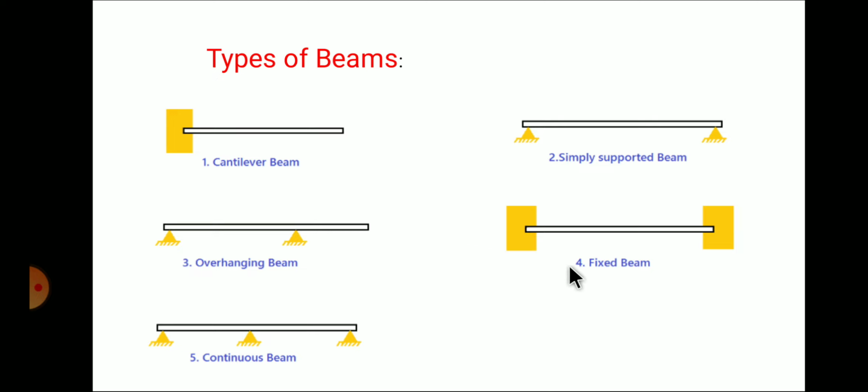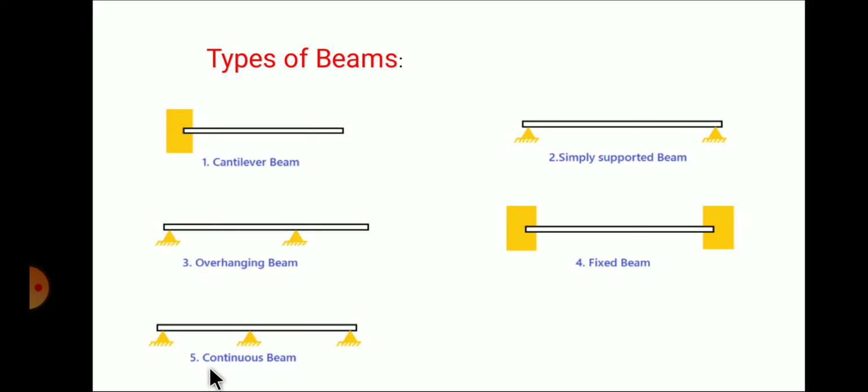Fourth one is fixed beam. A beam whose both ends are fixed. Here you can see that both the ends of the beams are fixed. Such type of beams are called as fixed beam. The best example for a fixed beam is the vertical column in the building. If you see the column in the building, it is fixed at bottom as well as at the top.